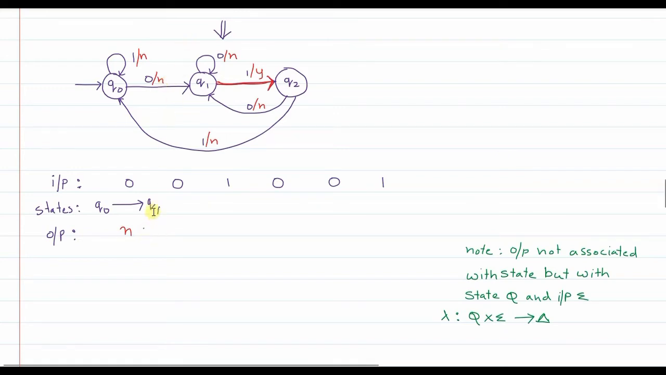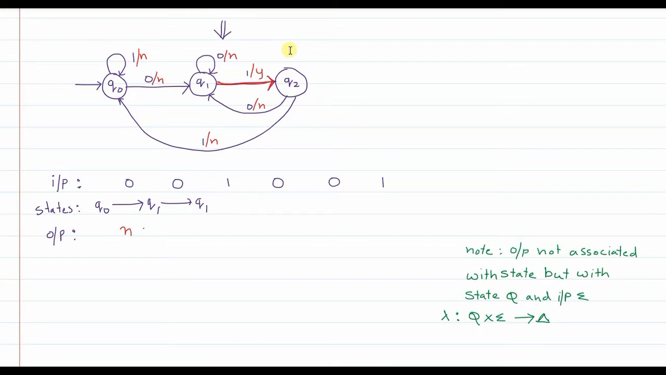Now the output is no longer associated with the state, correct? Next, you are in Q1 state. Now from state Q1, on reading 0 you remain in Q1 only, and the output associated is no, correct? So from Q1 on reading 0, what happens? You remain in state Q1 only,